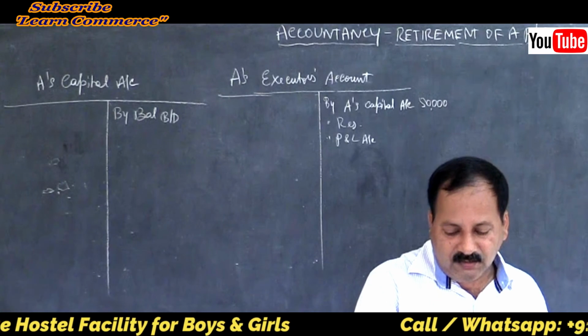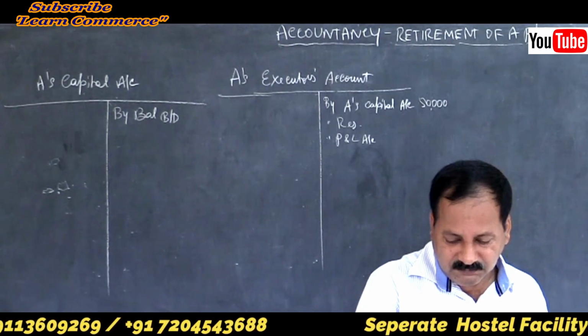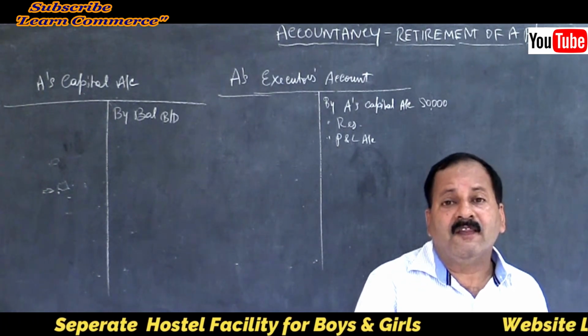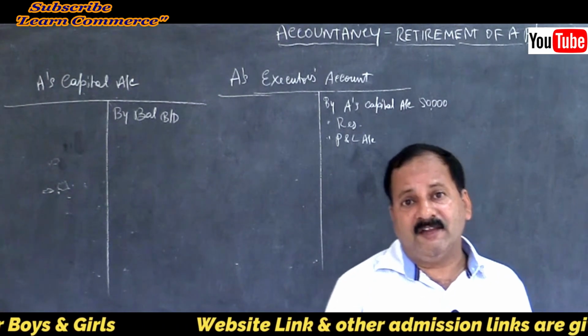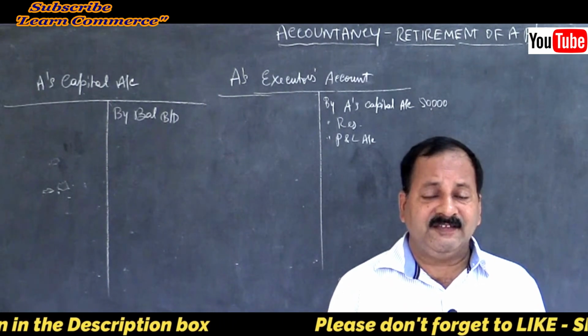Now, take assignment. Who are the executors?